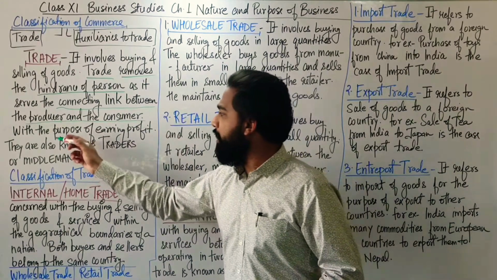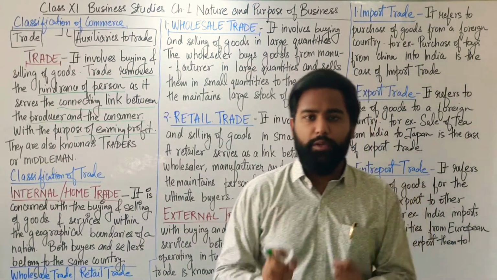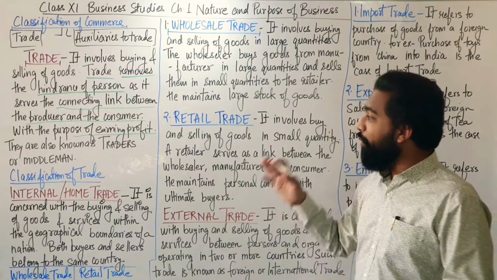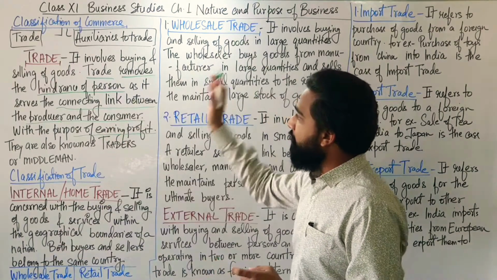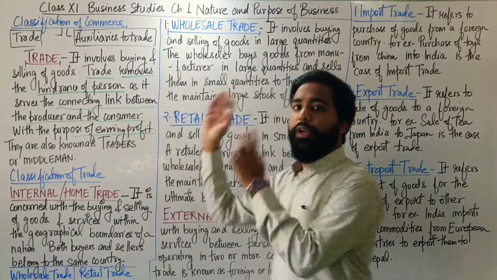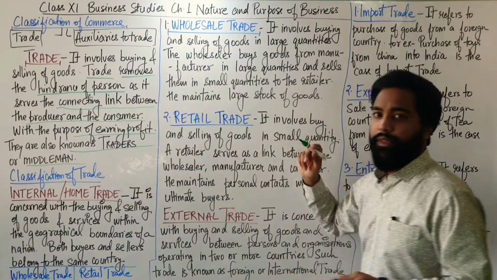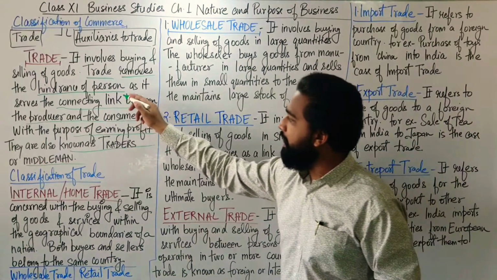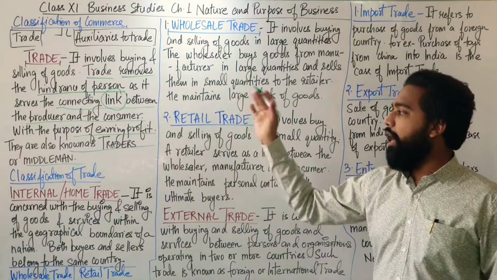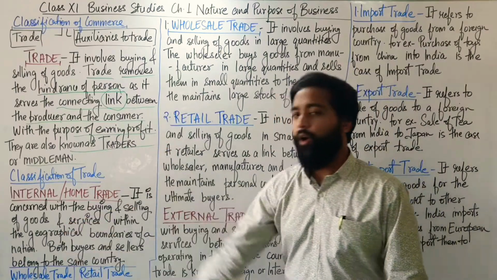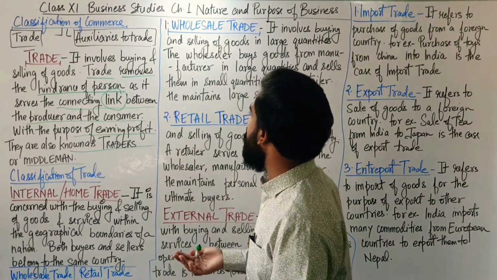Now with the purpose of earning profit. It's a connecting link between the producer and the consumer, but with a motive, with the purpose of earning profit. Now the people who indulge in trade are known as traders or middlemen. Those people who become the link between the producer and consumers are known as traders or middlemen. Is that clear, students? I guess it's very easy.